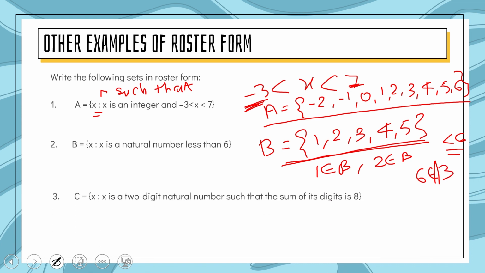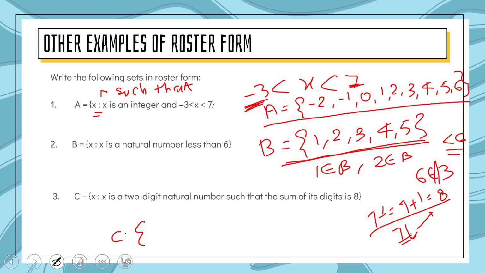Let's take another example for better clearance. C is another set, X such that X is a 2-digit natural number. In this set, 2-digit natural numbers are kept, and for those 2-digit natural numbers, the sum of the digits should be 8. For example, if we take 7 and 1, 71, then basically we can say 7 plus 1 equals 8. So 71 is a 2-digit number and the sum of its digits is 8. So we will take it in this set.